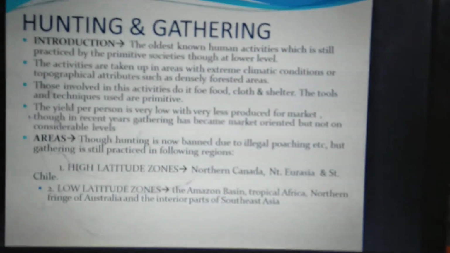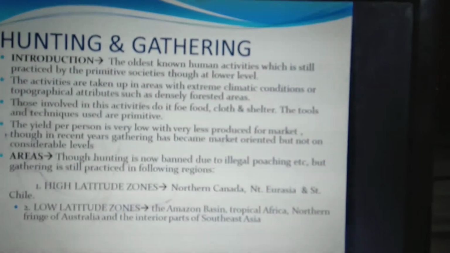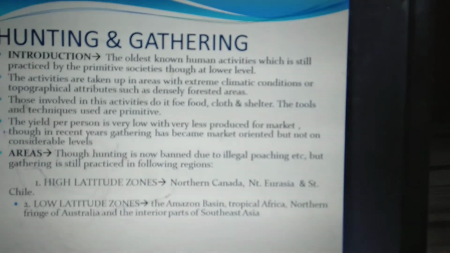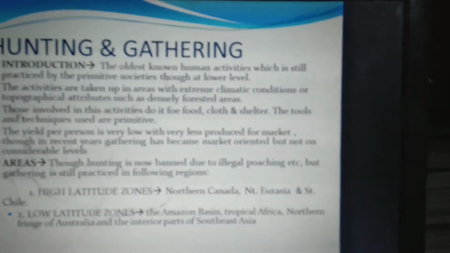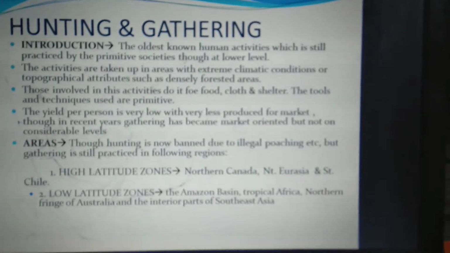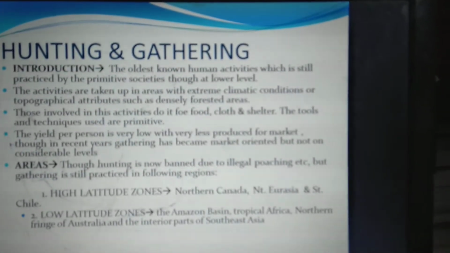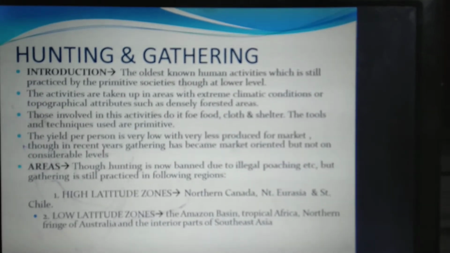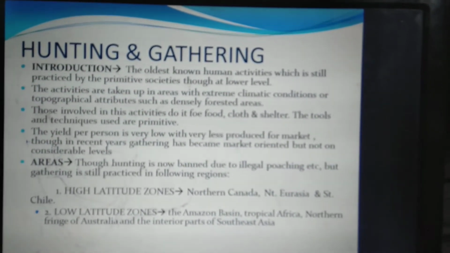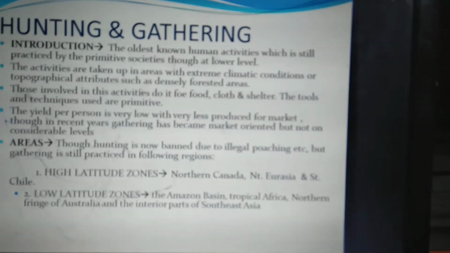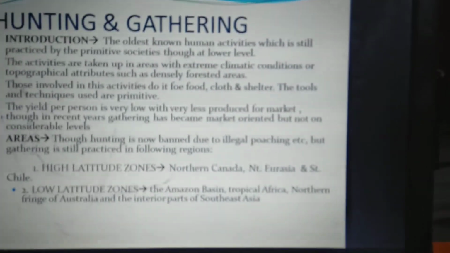Mostly in recent years gathering tried to become a commercial activity, but with the advancement of science and technology, synthetic substitutes of the natural products have been produced by man himself, so it has taken a back seat. The areas which still have hunting or gathering are divided on the basis of latitude into two zones: the high latitude zones and the low latitude zones. The high latitude zones include North Canada, North Eurasia, and North Chile, and the low latitude zones include the Amazon basin, tropical Africa, the northern fringes of Australia, and the southern parts of Southeast Asia.